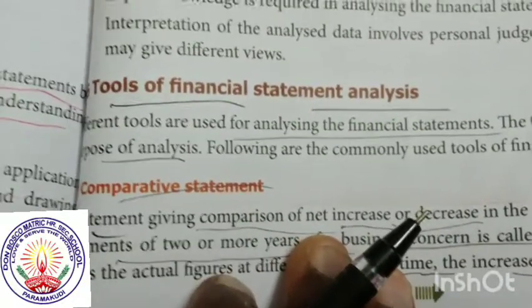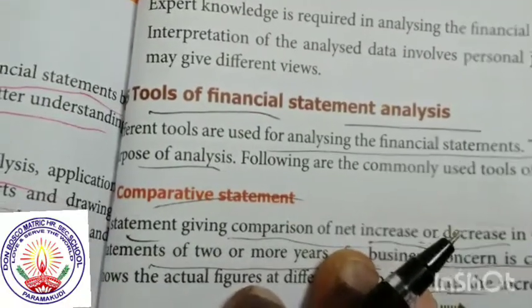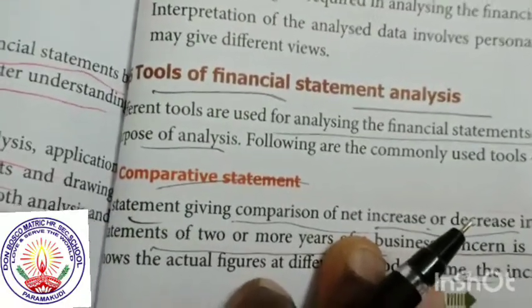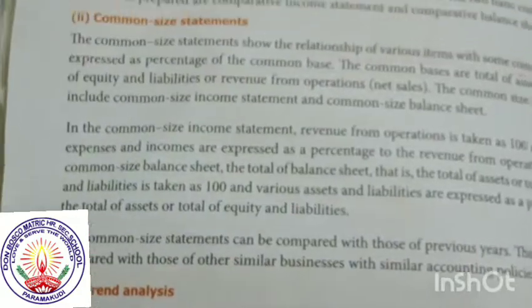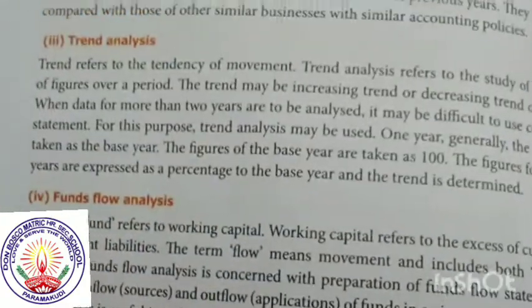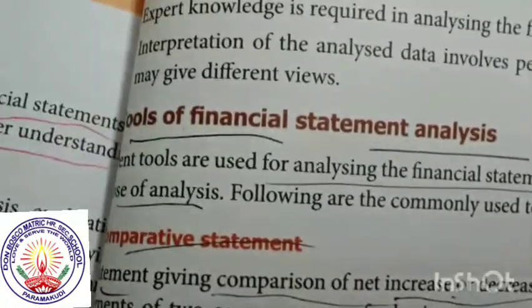The financial statement means the financial position, the income statement or profit or loss, and the balance sheet. Different methods are followed. One is the comparative statement method, another is the common size statement method, and the third is the trend analysis method. Next are fund flow analysis and cash flow analysis. Different concepts are available, but we work mainly with three: trend analysis, common size, and comparative statement analysis.